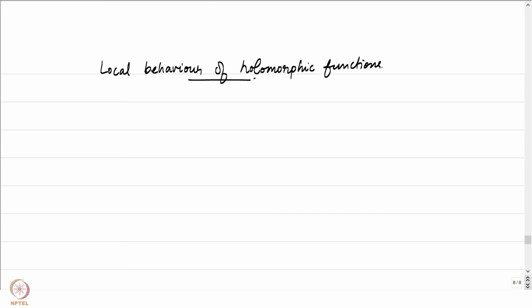So let me write down the statement, local behavior of holomorphic functions. Let me write it down as a theorem. Let f from omega to C be a holomorphic function.